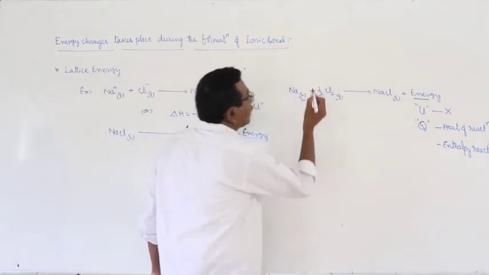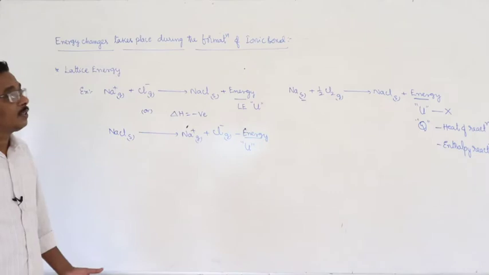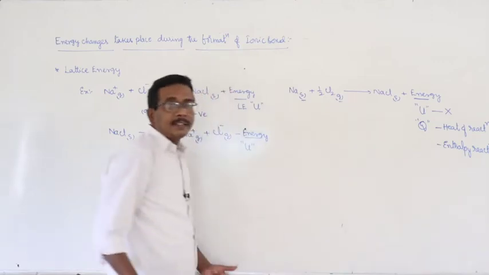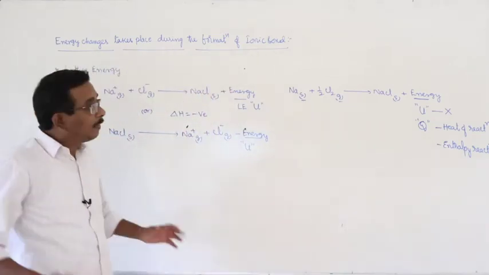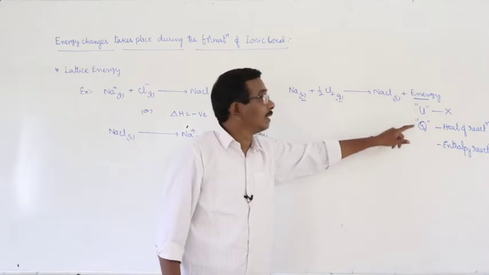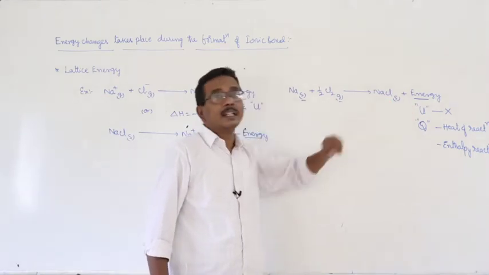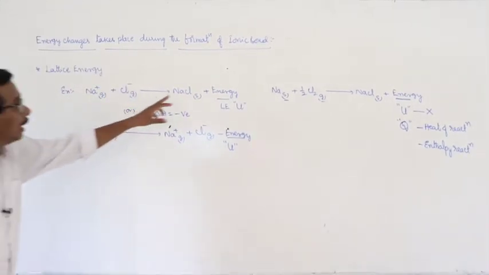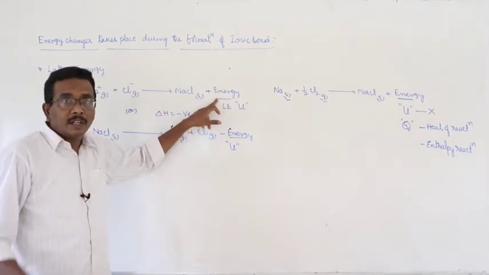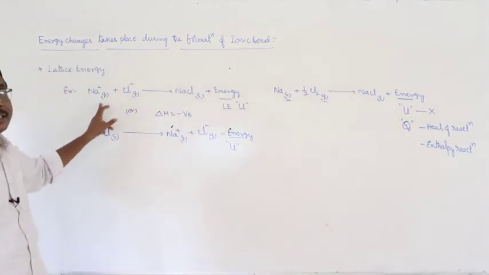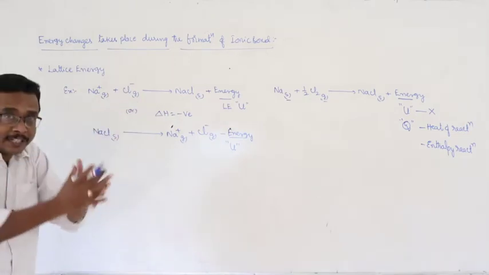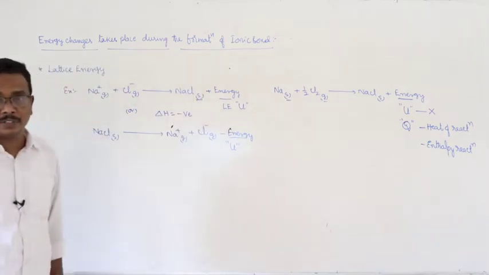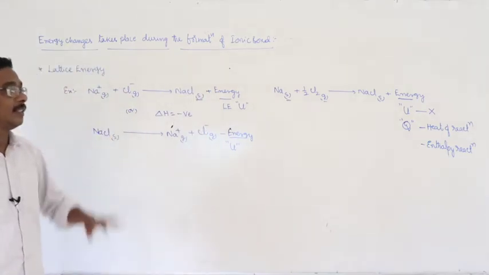Here what is the physical state of the sodium metal? Solid, native state, free state. What is the physical state of chlorine? Gaseous state, native state. Even though that is not considered as lattice energy, it is represented as heat of reaction or enthalpy of reaction. Now you have to recall the definition for the lattice energy. The amount of energy liberated when two oppositely charged gaseous ions are brought from infinity distance to form one mole of ionic crystal is known as lattice energy.